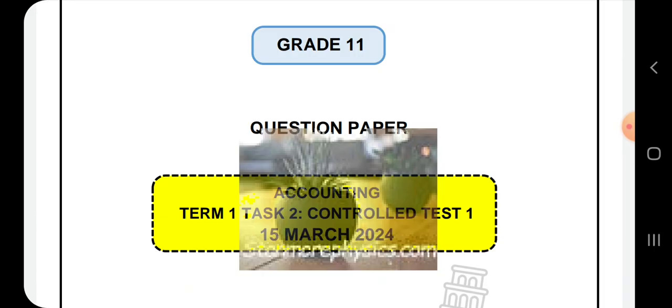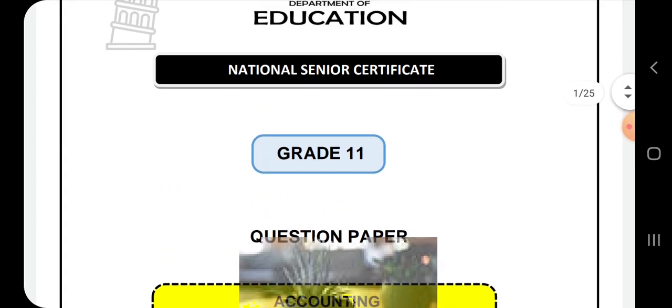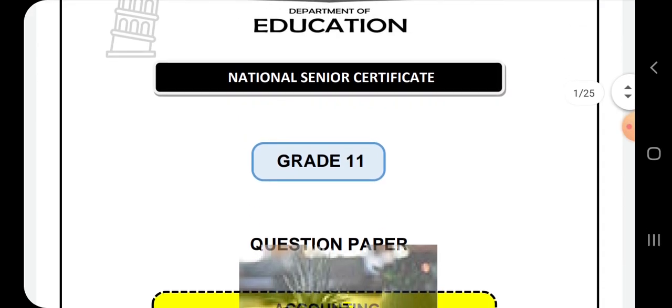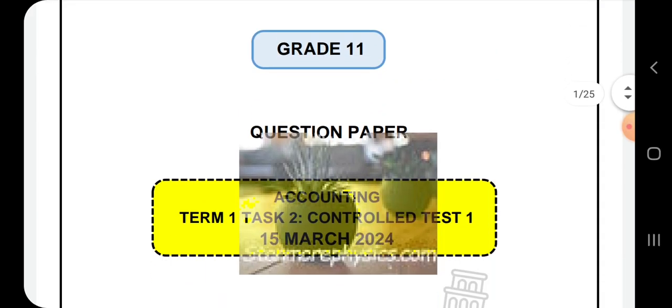So in today's video we'll be doing part 2 of the question paper, but it's a different question. I'll be doing the accounting term 1 control test that was written on the 15th of March 2024. This is from the Limpopo Provincial Government, Department of Education. So this is the question paper we'll be doing.